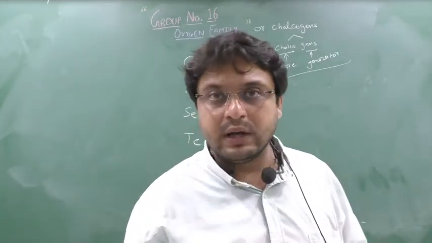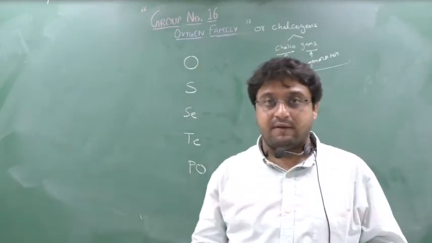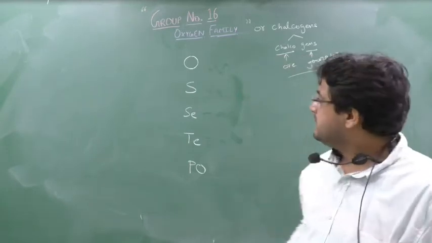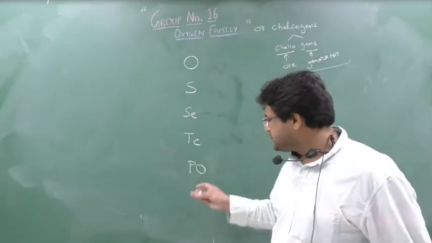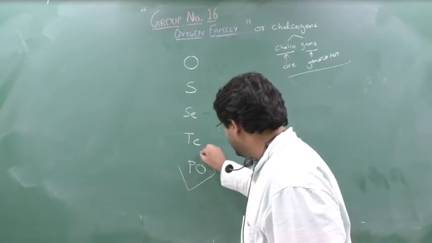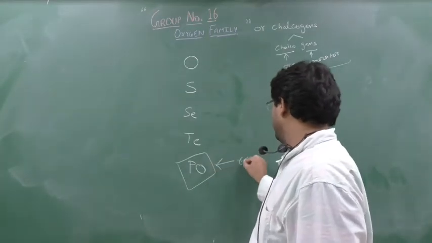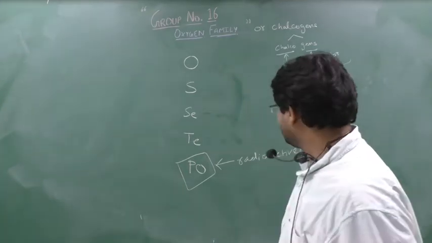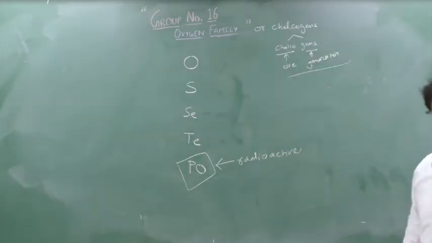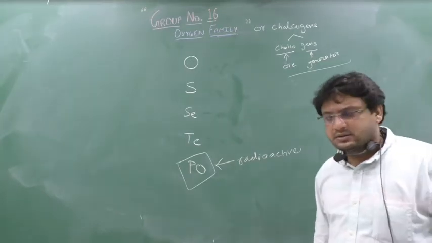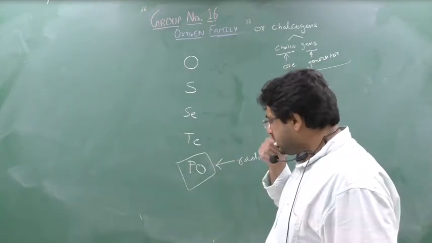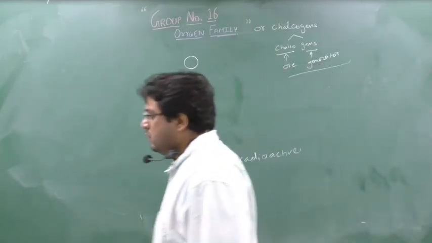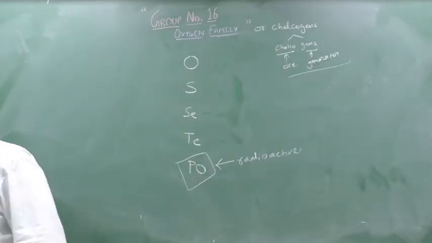They are generating ores. Similarly, ZnS, PbS, FeS2, CuFeS2, iron pyrites, copper pyrites. Then we have selenides, tellurides, and polonium is radioactive, so need not worry about it. Polonium is radioactive, and you know why? Because as you move down the group, the reactivity increases. So from here to here, as it comes down the group, reactivity increases, so this becomes radioactive. Clear? This part is clear.